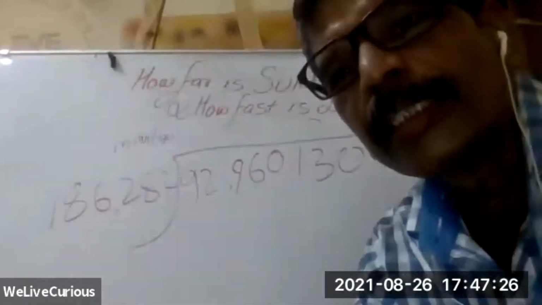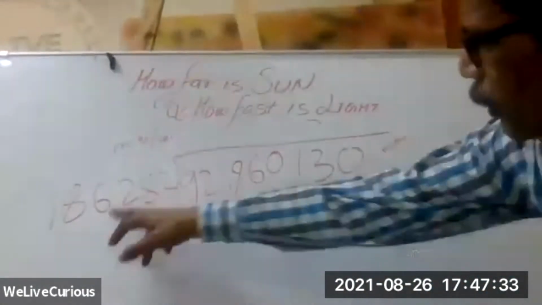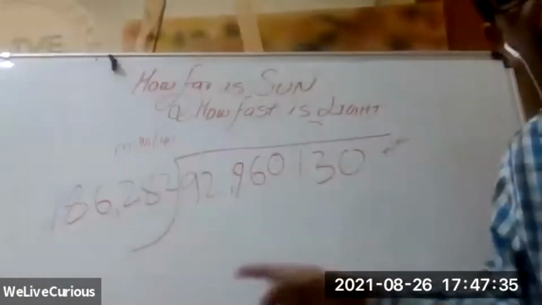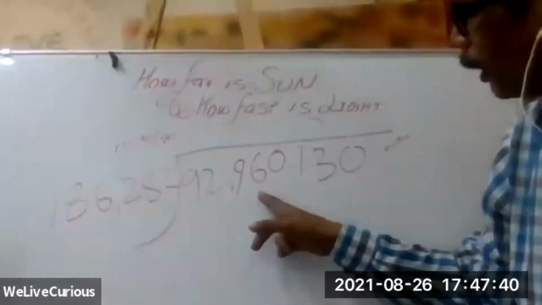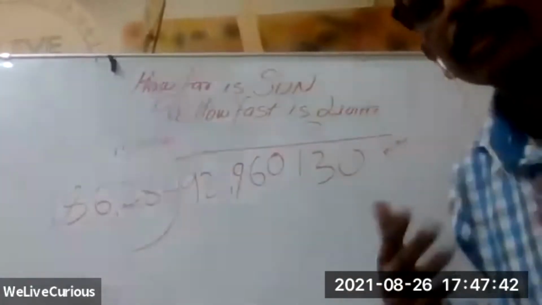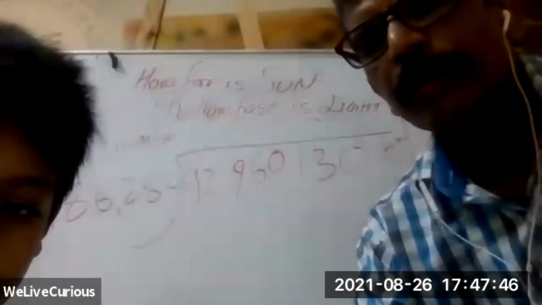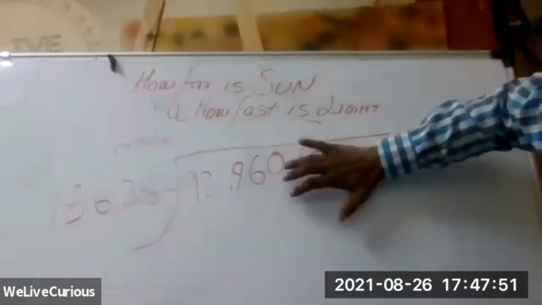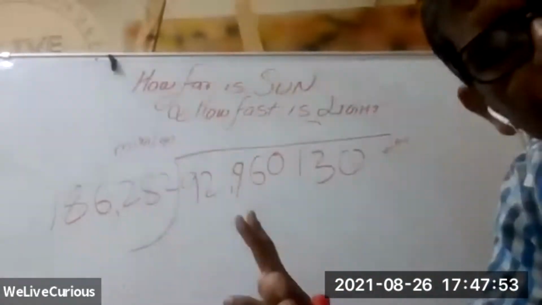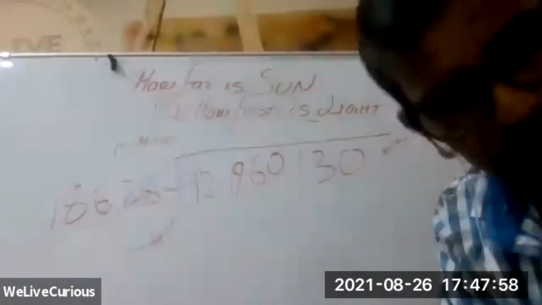Now the idea here is this: when you come across this kind of a situation, how do you divide this? It is scary: 186,282, and this is 92,960,130. This is very scary. So what you do is, this 130, remove it. Here this 130, treat it as 0.